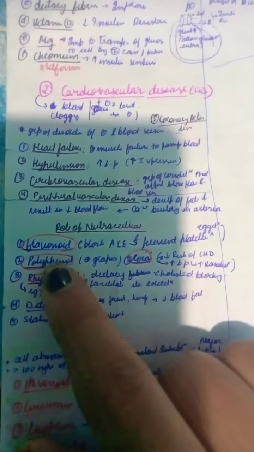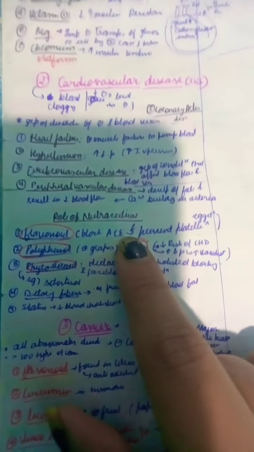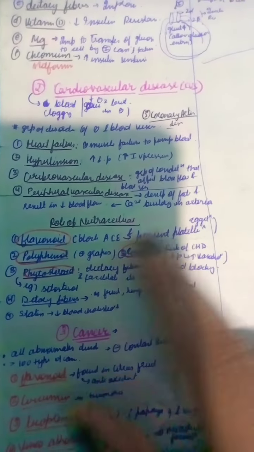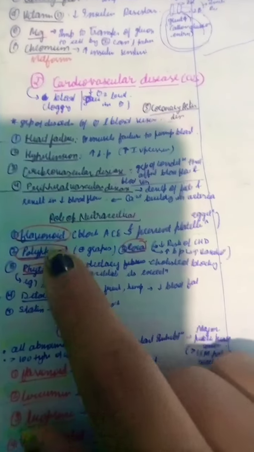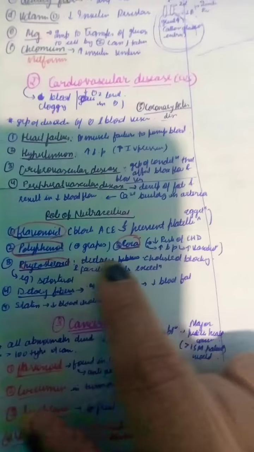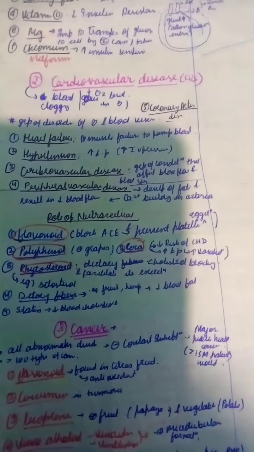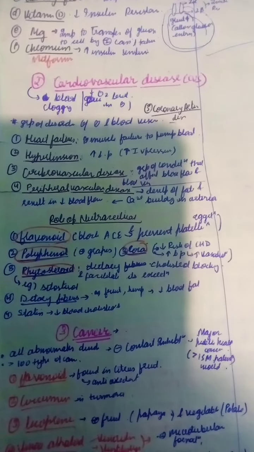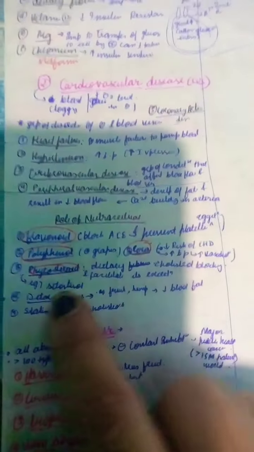Now, the role of nutraceuticals: flavonoids are used as an ACE inhibitor, which blocks the angiotensin converting enzyme and prevents platelet aggregation as well. Polyphenols are present in grapes and help in the treatment of severe disease. Cocoa decreases coronary artery disease, lowers blood pressure and increases vasodilation as well, like increasing the blood flow and all.